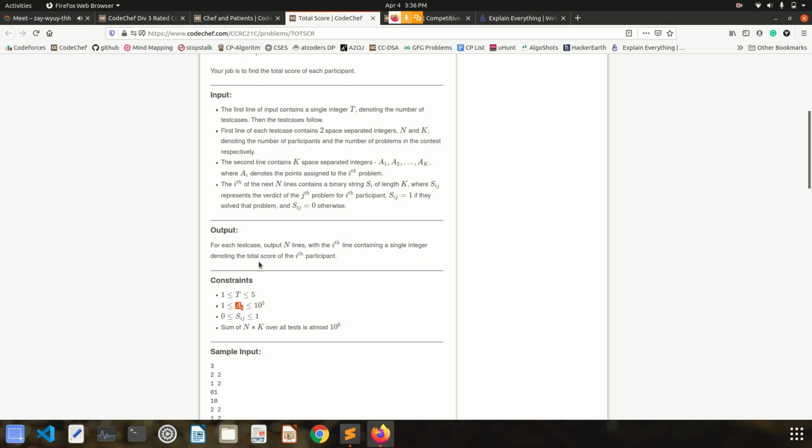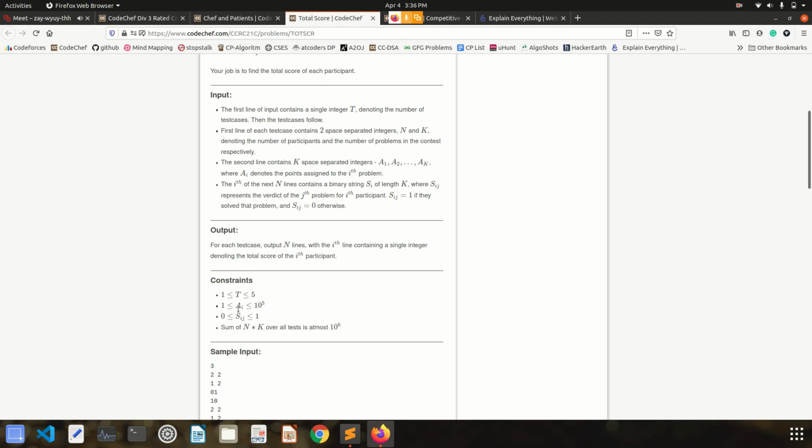See, for every question there are some points associated with it, right? And that value can never be greater than 10 power 5, right? And Sij is a binary string, it can have either 0 or 1, right? And n into k over all test cases is at most 10 power 6. So over all test cases, n into k can never go beyond 10 power 6. These are the constraints that are given to us.